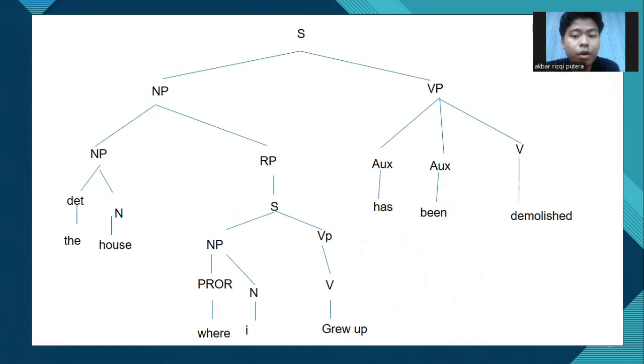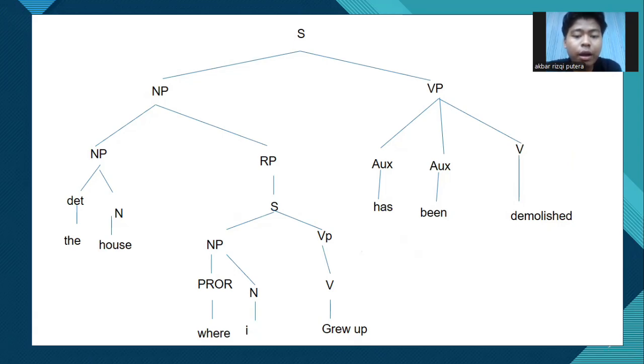The house where I grew up has been demolished. At the top, as always, we start with the S, the full sentence which breaks into NP and VP. The noun phrase is the house, with the as determiner and house as the noun, but this noun is followed by a relative clause introduced by the relative pronoun where.